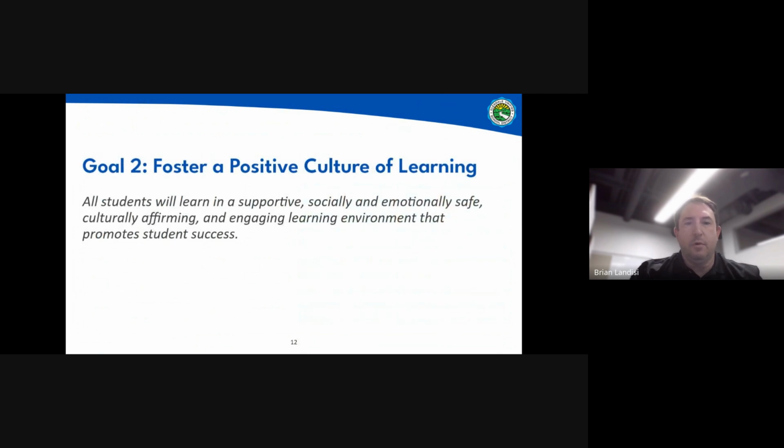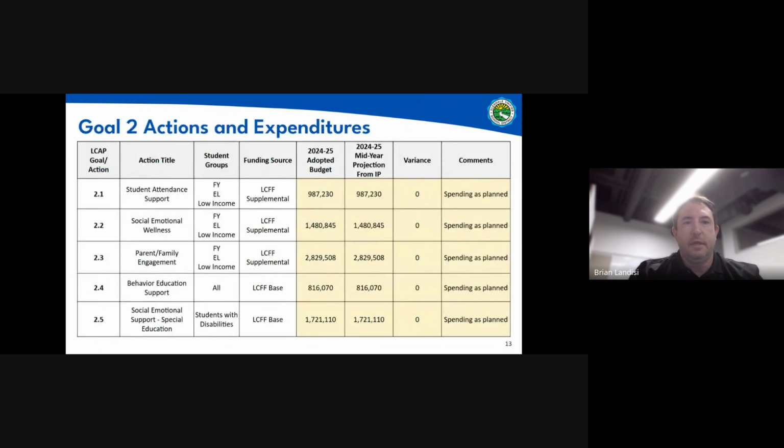For goal 2, our overarching broad goal is to foster a positive culture of learning. Let's take a look at some of the actions associated with this goal. Here you'll see we're focusing on attendance support, social emotional wellness, parent and family engagement, behavior support, and social emotional support through our special education program. When we looked at the budget that was adopted last June compared to our interim projection a few months later, we did find that we were spending as planned.